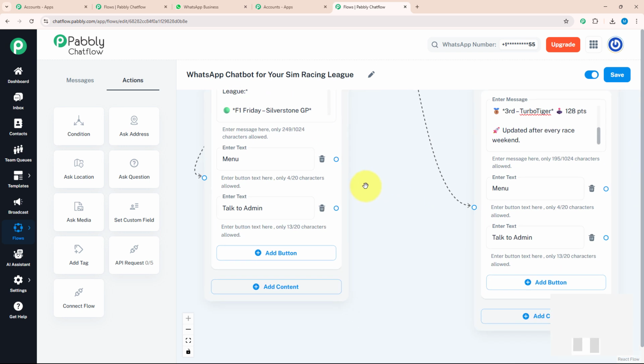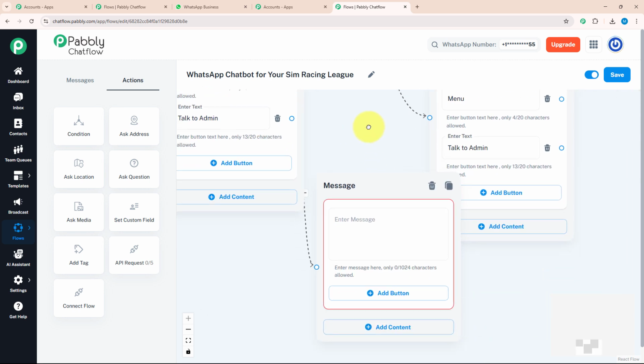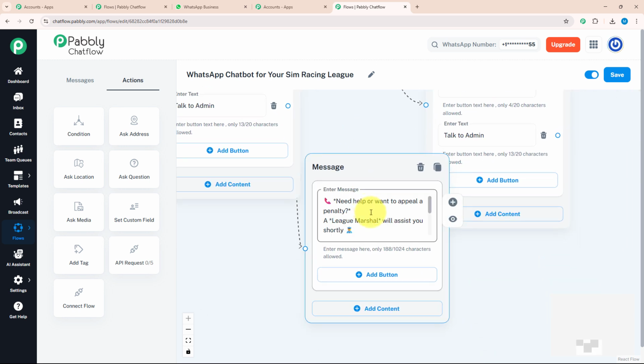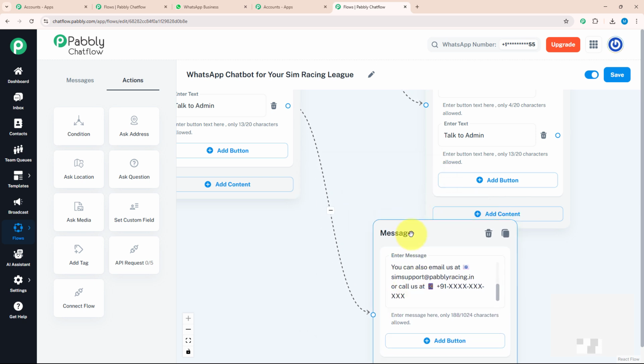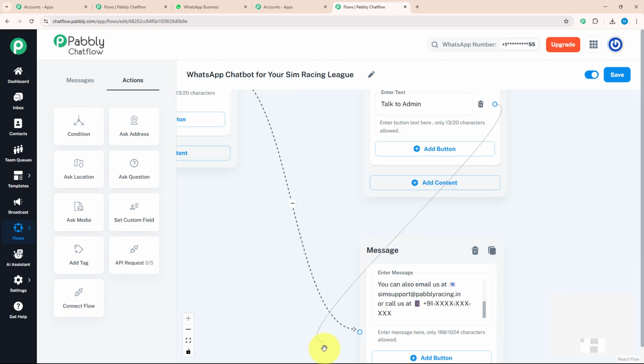For talk to admin, I will give a separate message. Again, I'm going to drag and drop, select the text button and enter my message, in which I will tell them that our assistant will shortly contact them, and with that I have given a phone number and email address. I'm going to connect this message with all the talk to admin buttons like this.